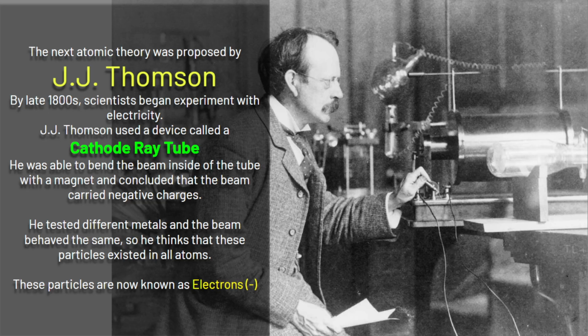in the late 1800s, scientists began to experiment with electricity. J.J. Thomson used a device called the cathode ray tube, and this is a very famous experiment, the cathode ray tube experiment. Have you heard the story about Benjamin Franklin flying a kite in the rain to capture electricity? That was happening in the 1700s, so scientists had been experimenting with electricity for a while.